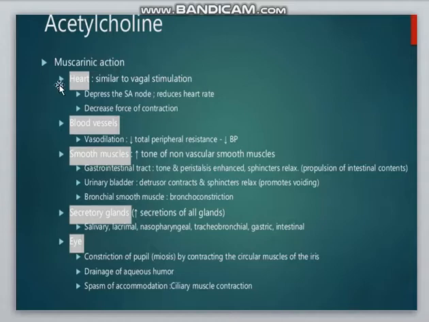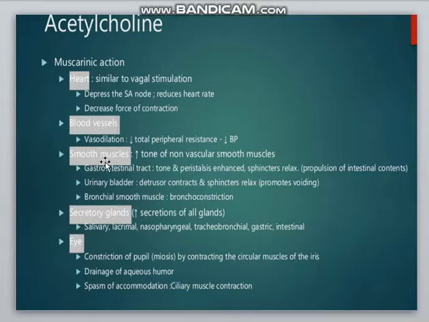Keep in mind that in the heart all the functions are depressed, while in other organs the action is increased. You will see in a further lecture. On the blood vessels, it causes dilation of blood vessels, which decreases the blood pressure.